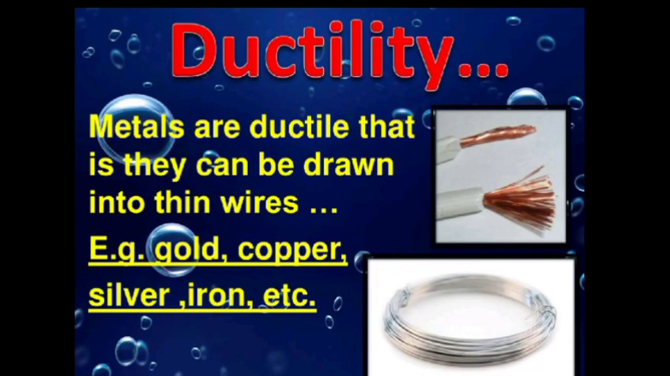Next comes the property of ductility. So metals are ductile. That is, they can be drawn into thin wires. Metals are generally flexible, and that is why they can be drawn into thin wires. And some examples include again copper, gold, silver, iron, etc. Now, can you draw a wire from a piece of wood or coal? No, because these are brittle materials and they are not flexible. They simply break on hammering.